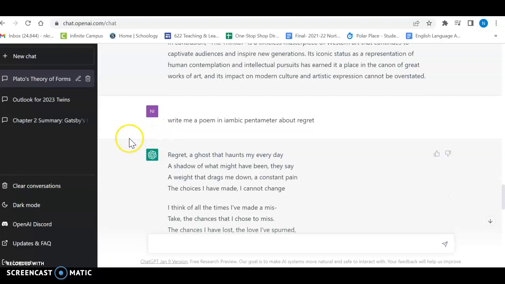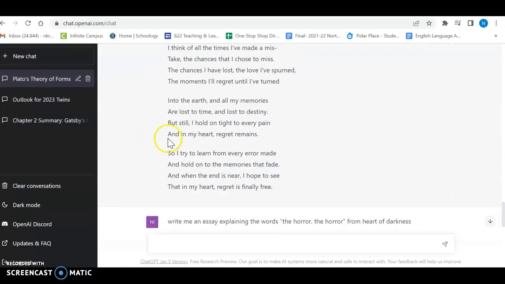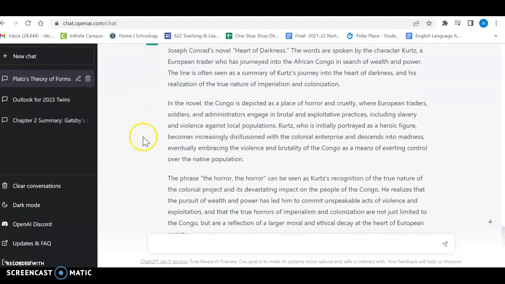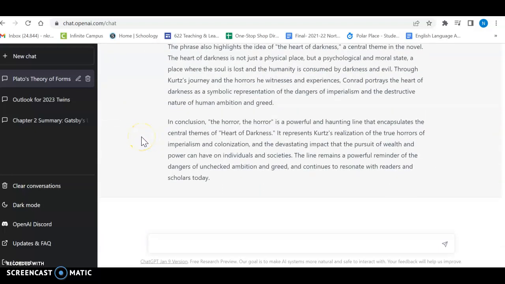Write me a poem in iambic pentameter about regret. Now, I'm not going to read this to you, but as you can see, it's a little bit nonsensical, but it's pretty close. All the parts of the poem are there for sure. From my CIS literature course, write me an essay explaining the words "the horror" from Heart of Darkness very quickly, and it's well written. So my fear is I can't really see any assignment from any class that they couldn't put into this and get a well-written explanation of it or a well-written answer to the question.